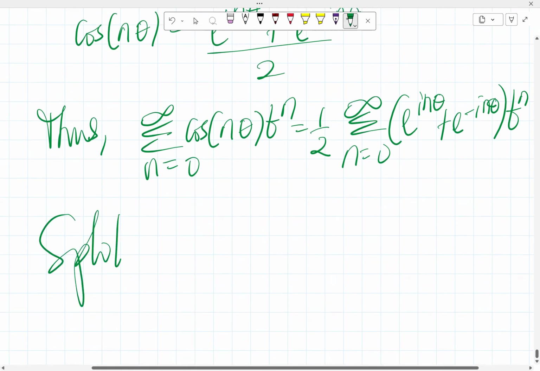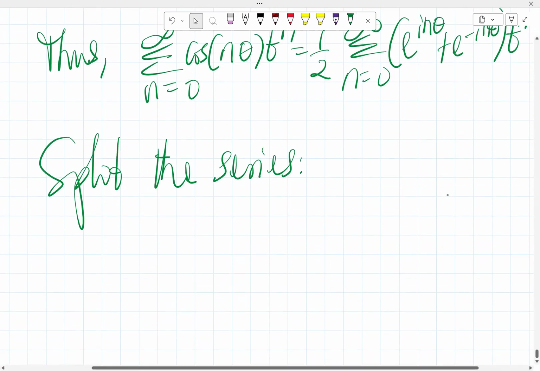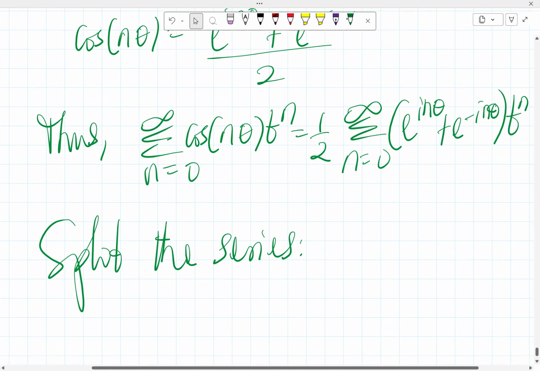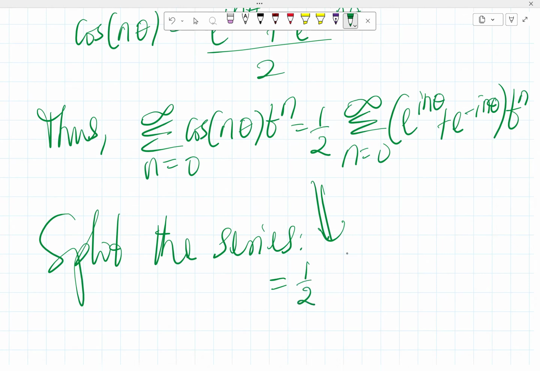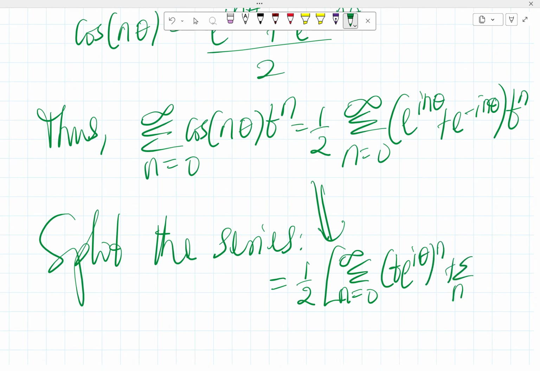So if we split the series, we have this part now equal to half into the summation from n equals 0 to infinity of (t e^(i theta))^n plus the summation from n equals 0 to infinity of (t e^(-i theta))^n again.